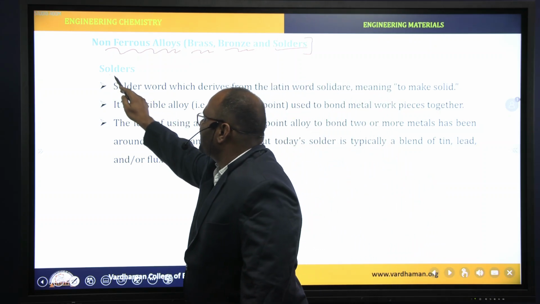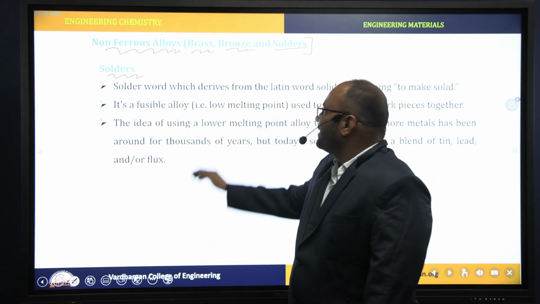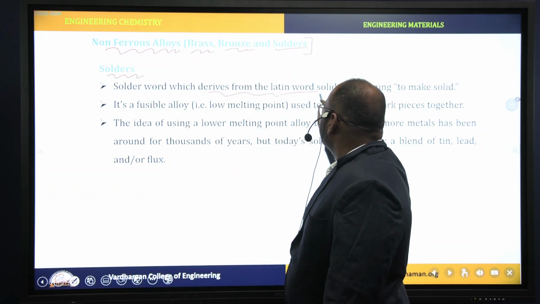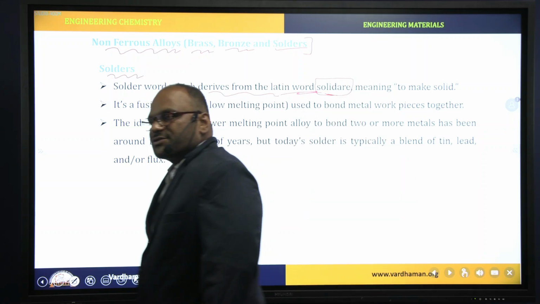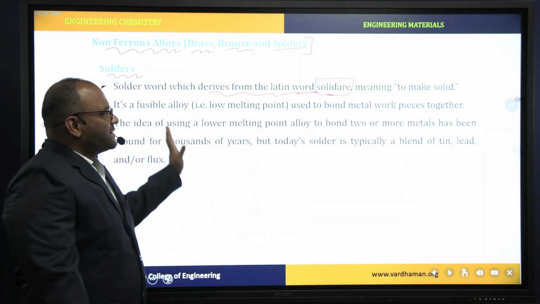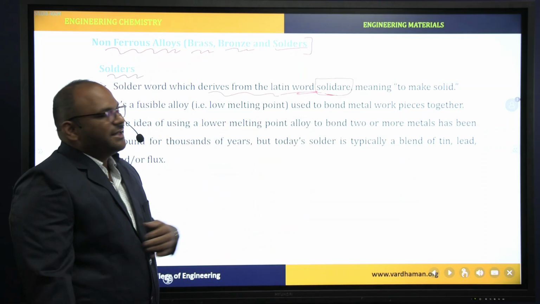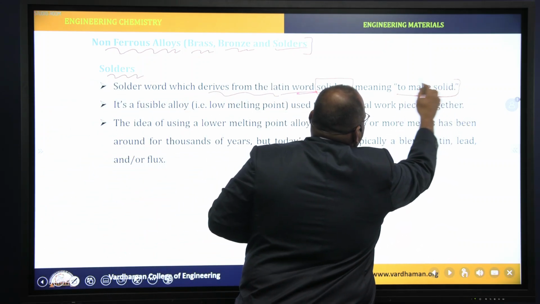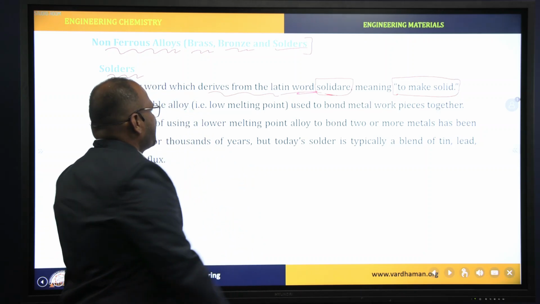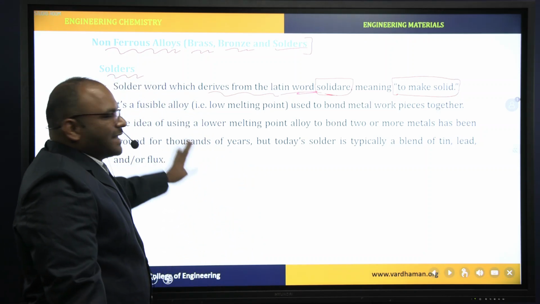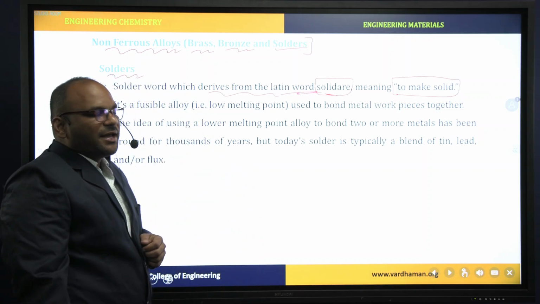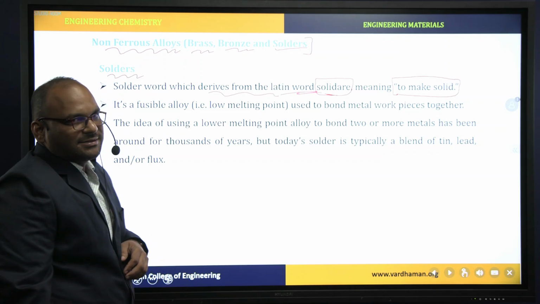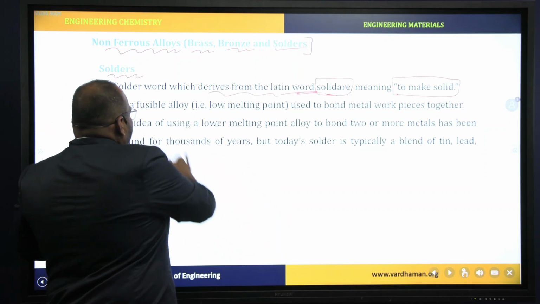First one is solder. Solder is a word which is derived from the Latin word solidare. Solidare means to make solids. Here, this alloy shows a low melting point compared with the constituent metals.